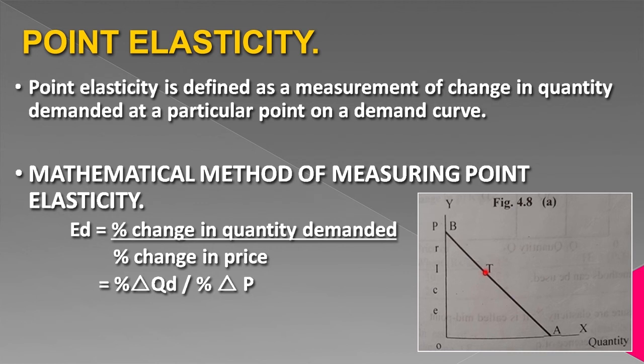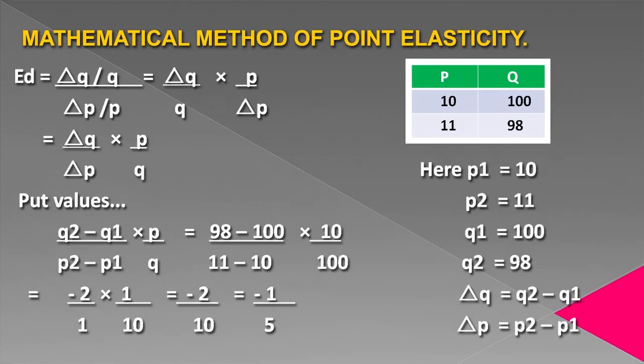You can see in the graph we are taking point T on a demand curve. When we measure the change in quantity demanded because of change in price on that particular point T, this is known as point elasticity of demand. We write it like ED equals percentage change in quantity demanded divided by percentage change in price. Or we write it like percentage change, delta is representing change, percentage change in QD divided by percentage change in P.